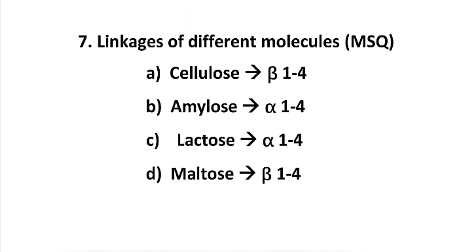As we all know, cellulose is linked by beta 1,4 linkage, so yes. Amylose alpha 1,4, yes, amylose is also linked by alpha 1,4 linkages. Lactose alpha 1,4, no, lactose is made up of the linkage of beta 1,4 between glucose and galactose. And maltose contains beta 1,4, no, maltose contains alpha 1,4. So the correct options are A and B.